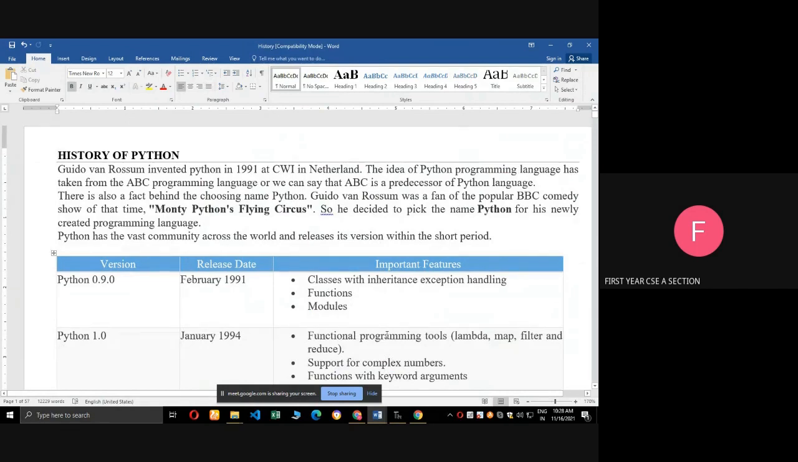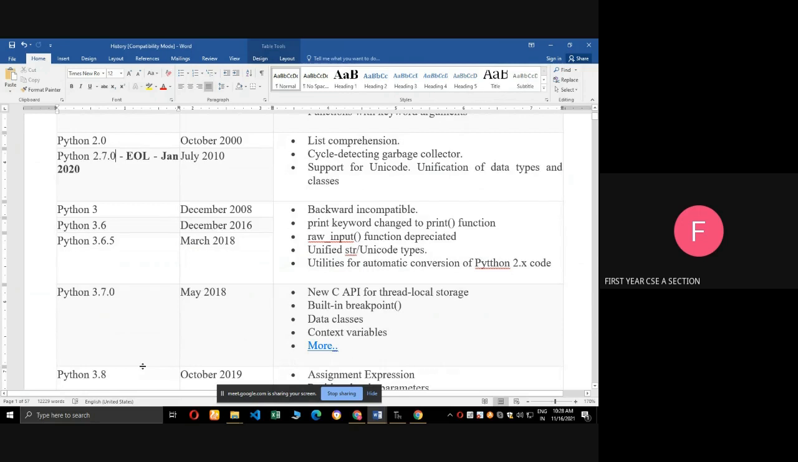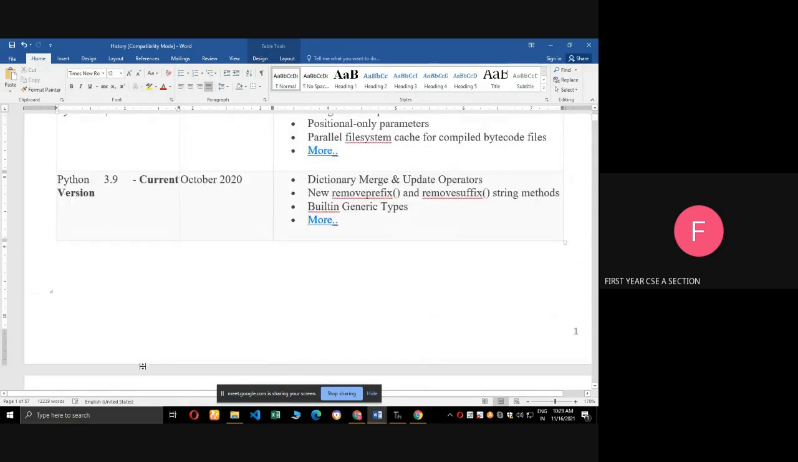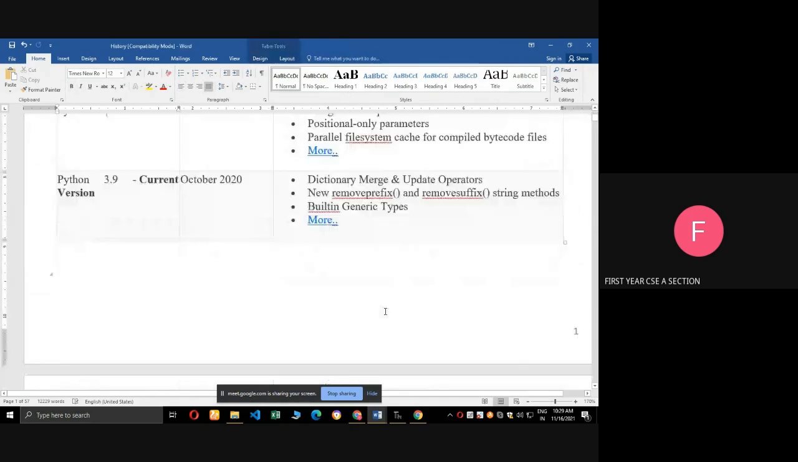Python was invented by Guido van Rossum in 1991 at CWI in Netherlands. There are many versions available in Python: 0.9.0, 1.0, and then 2.0, 2.7.0, 3, and our latest version is Python 3.10. It was released in October 2021, last month only. They have released the Python 3.10 version. I have noted the release date and the features in each version.